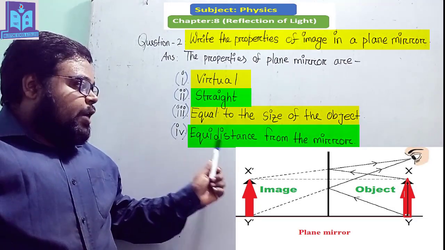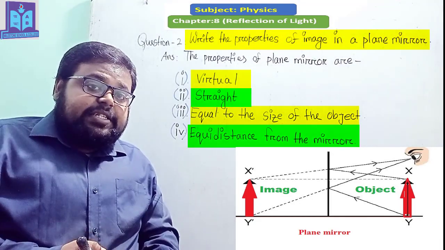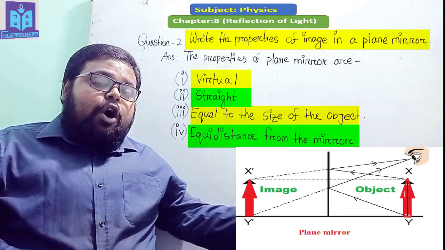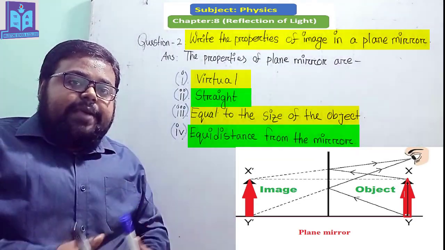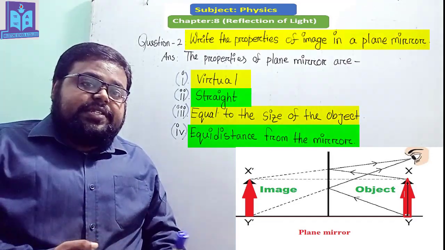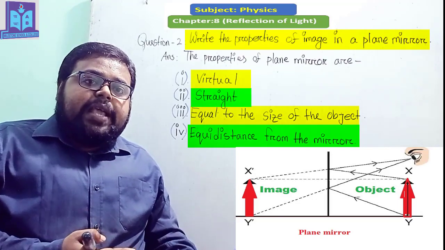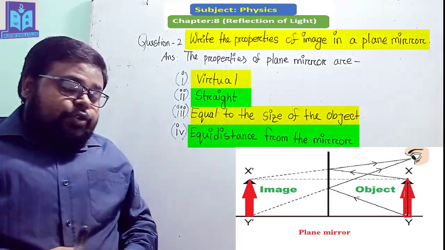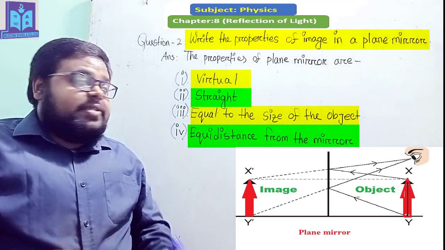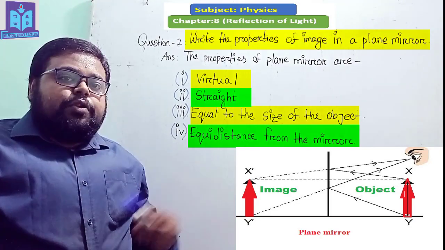Number 4, equidistant from the mirror. That means the distance between the mirror and the object, and the distance between the mirror and the image, will be the same, but on the opposite side. That means on whichever side the object is situated, the image will be created on the opposite side. So dear student, I hope you understand all of these 4 characteristics of an image created in a plane mirror.